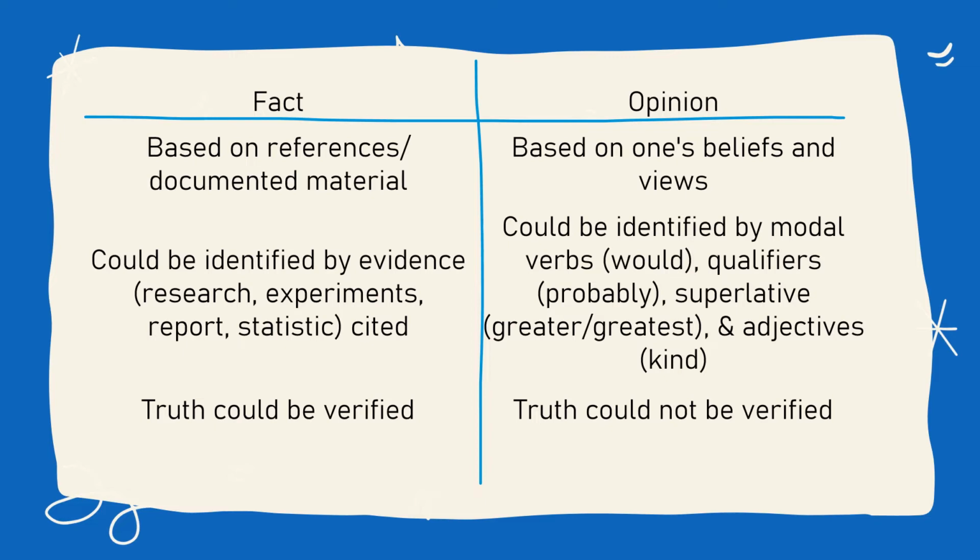Okay. Another characteristic of fact is it could be identified by the evidence cited. So you can actually try to find the clues by looking at the styles being used. If there's citation, if there's quotation, if it's a result from a research, if it's an experiment, if it's a news report, a statistic report, that can be identified as fact, because there is evidence that proves that particular information is in fact true.